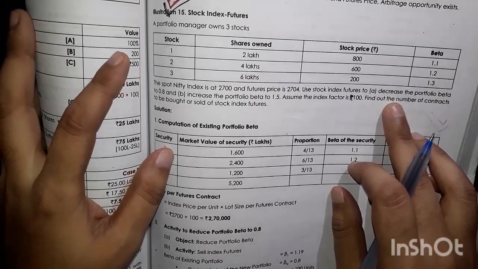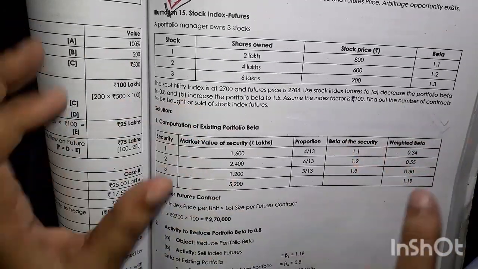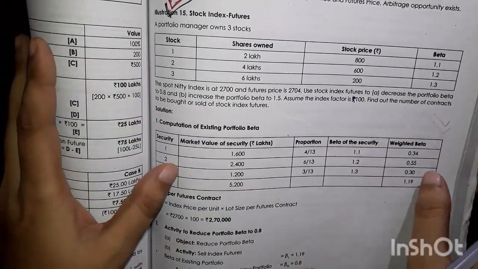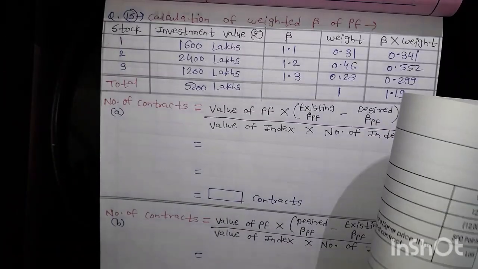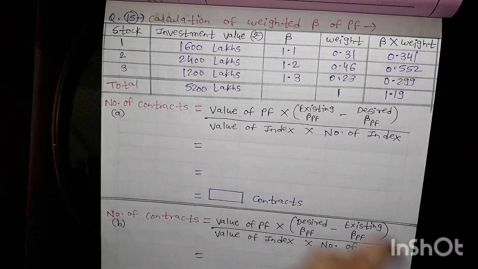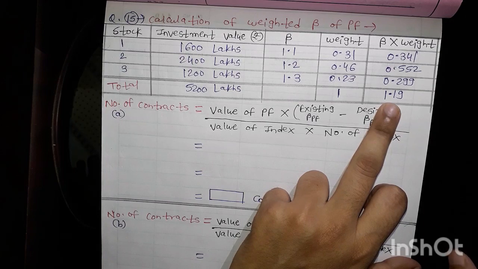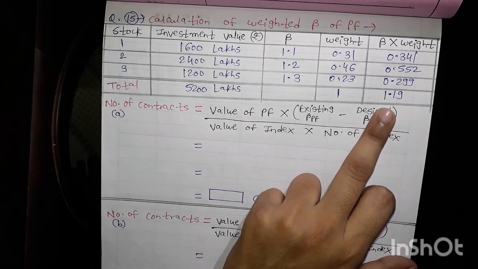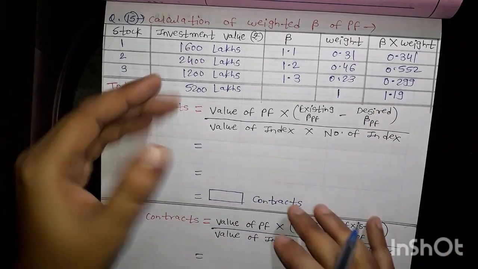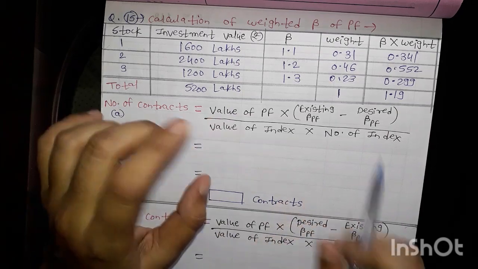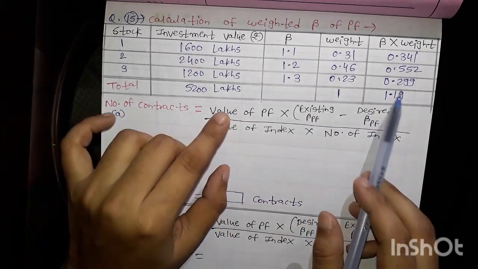Normally we have to just adjust the formula according to the case. So here we are getting our normal beta, like this. And my desired beta is less. So while writing the formula, be careful.